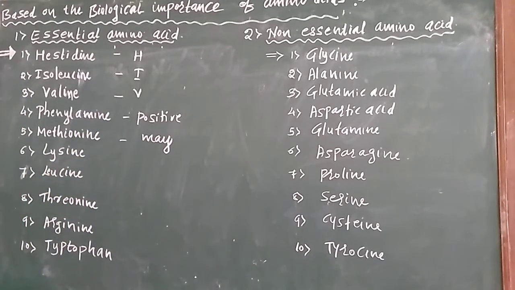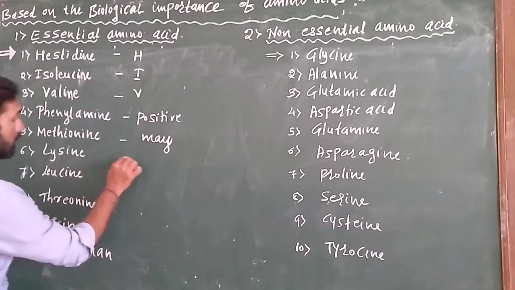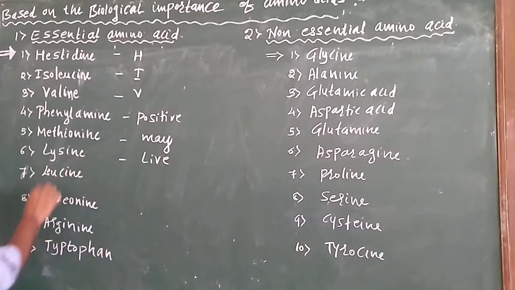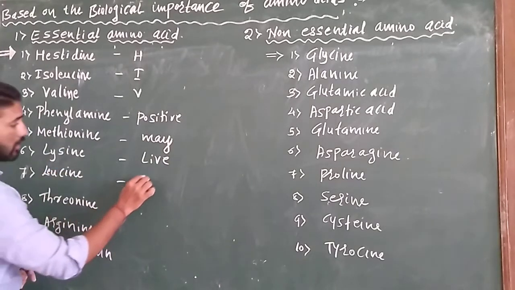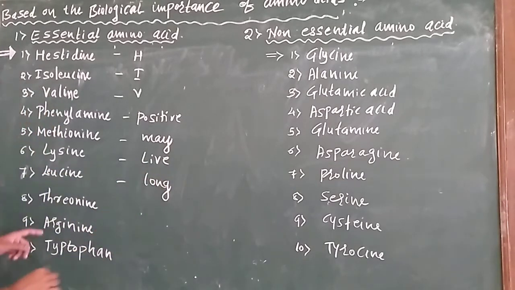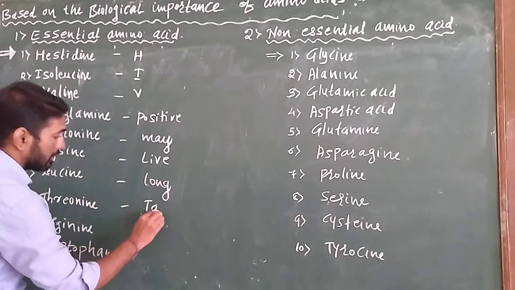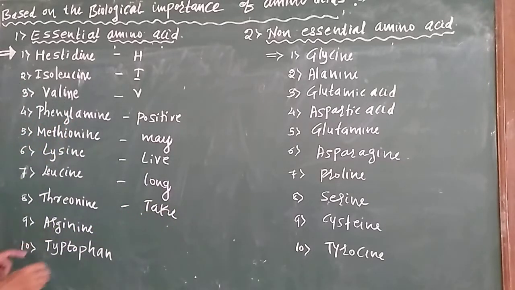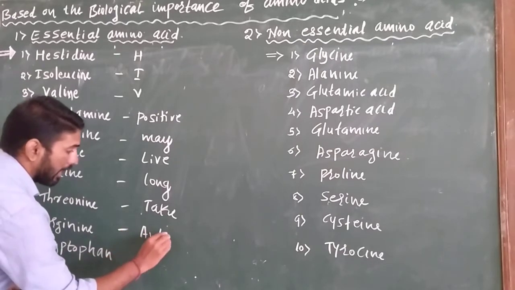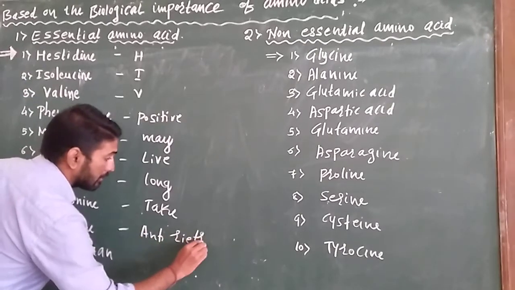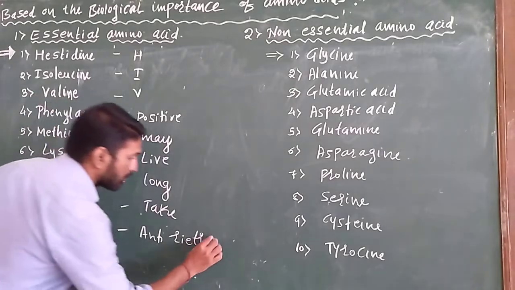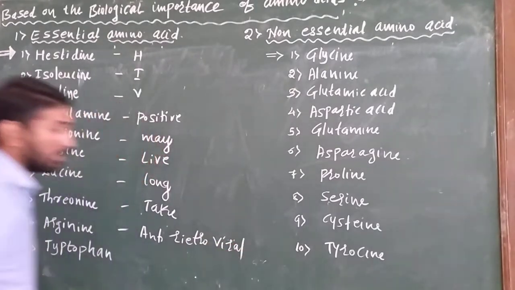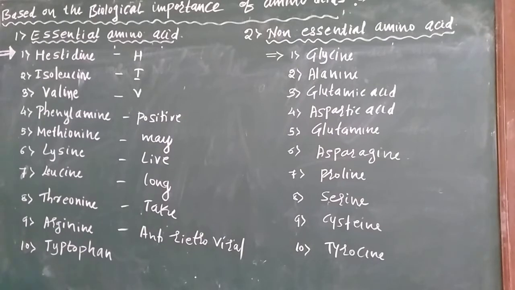Lysine means you take Lew. From lysine you take Lew, and leucine you take long, and threonine take, and arginine antiretroviral, and tryptophan means tablet.